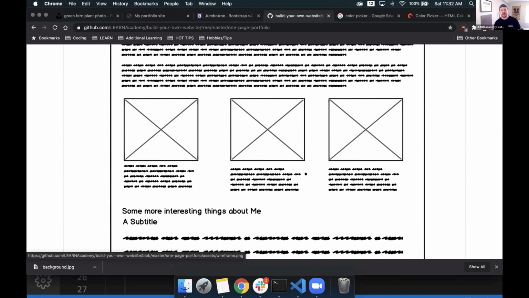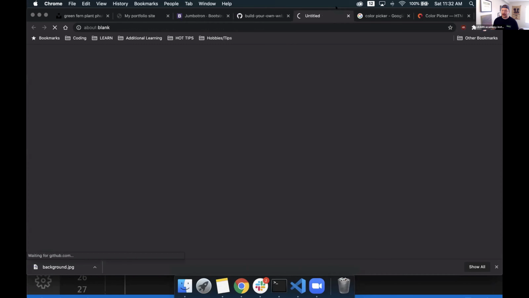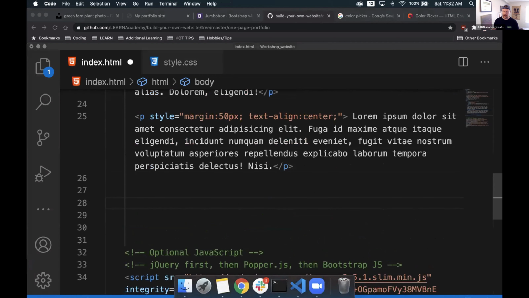or if I was a retail site, say an e-commerce site, maybe this is where I would have an image of a product that I'm selling. I could have that here with some information about that product. So let's go back to my portfolio site. I think specifically down here is where we're going to start adding it. So we'll make some space after our P tag.